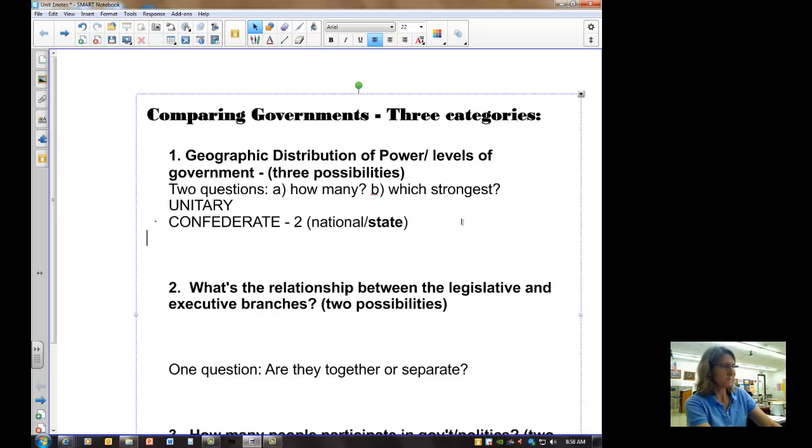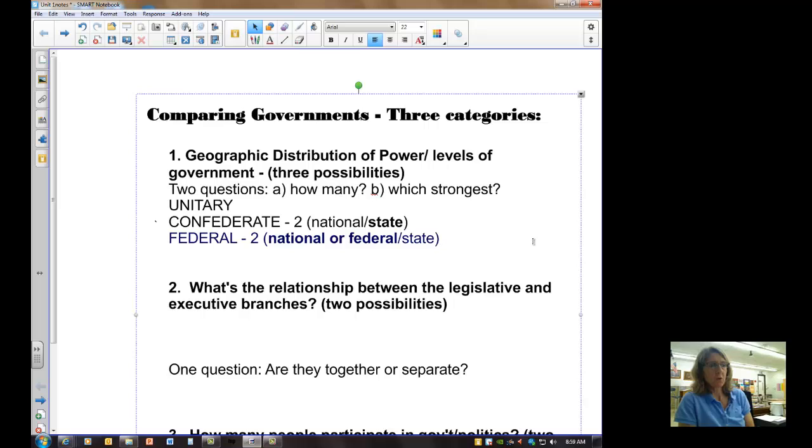Third possibility is a federal system of government. Let's go with our two questions. Question number 1, how many levels of government? Just like a confederate system, we're going to answer that as 2. We can call them the same thing, national and state, but also in a federal system, national or federal will be the same level. And then the second level is state. Follow-up question, which level is strongest? It's the national or the federal level that is strongest in a federal system of government.